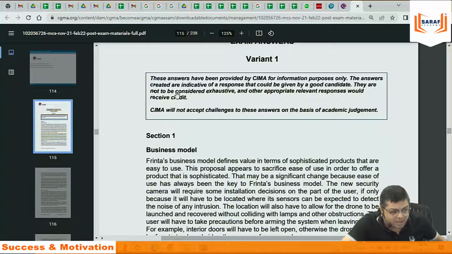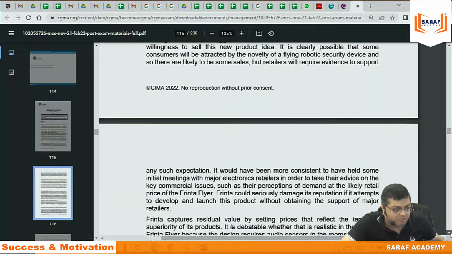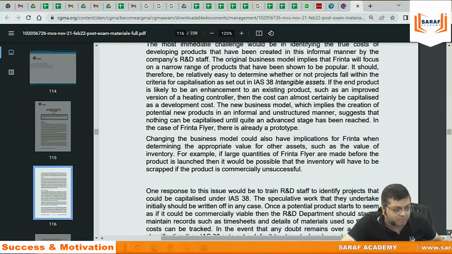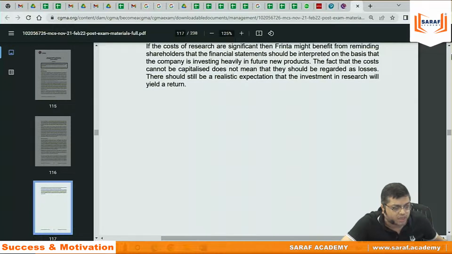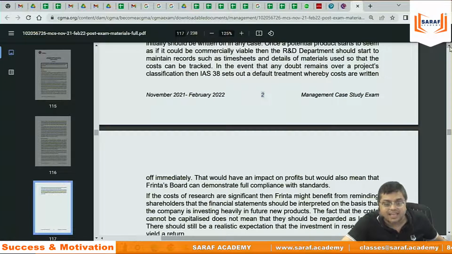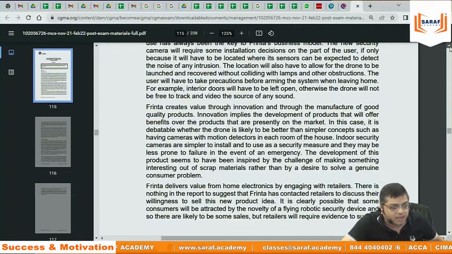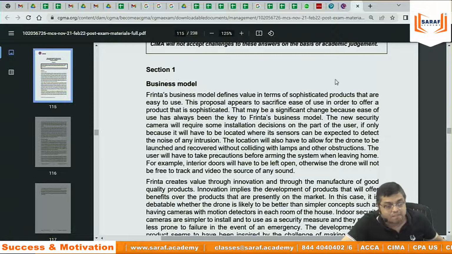The reason being that they have written it in the first paragraph. Now, this answer is very lengthy. First paragraph, second paragraph, third paragraph, fourth paragraph, then financial reporting, 2.5 pages. I can guarantee, nobody can write this much in 45 minutes including reading, planning, writing.